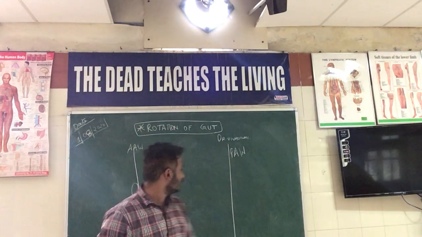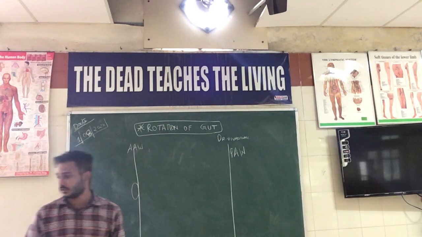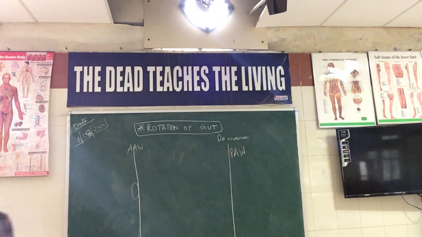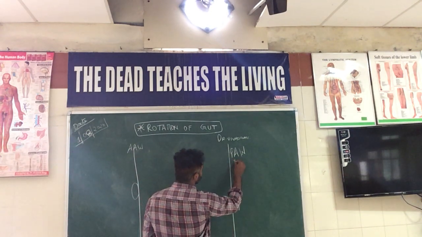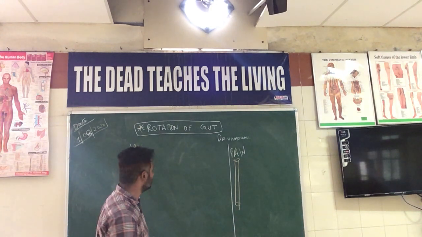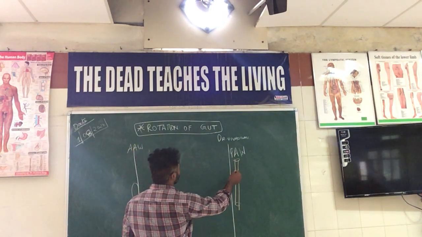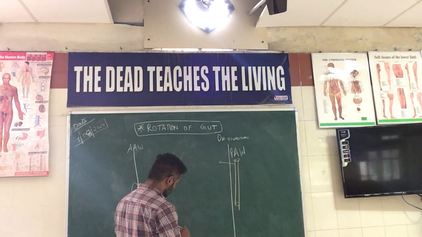In between, there is the abdominal aorta, which I am drawing near the posterior abdominal wall, and on the abdominal aorta we have the celiac trunk, which is associated with the foregut.